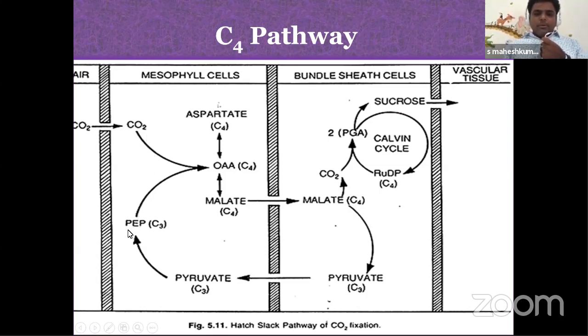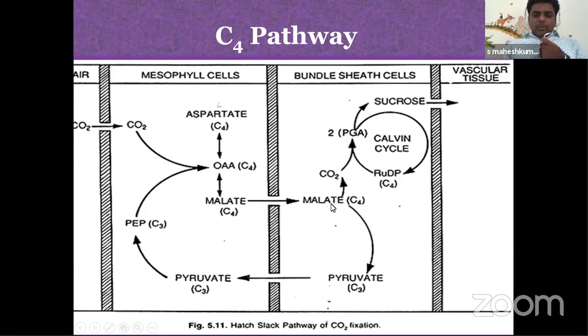Here, another molecule, phosphoenolpyruvic acid, receives carbon dioxide and forms a stable compound, that is oxaloacetic acid, which is a 4-carbon compound. That's why this pathway is named the C4 pathway. And this oxaloacetic acid now forms malic acid. Next, the malic acid slowly diffuses into bundle sheath cells.